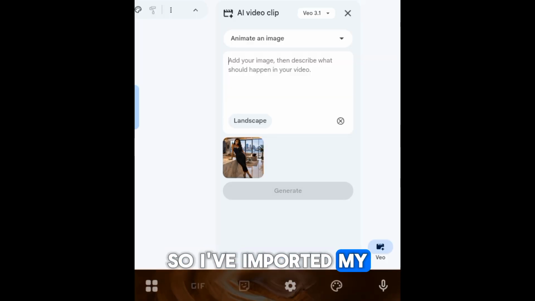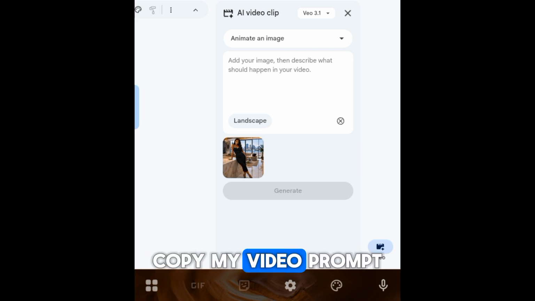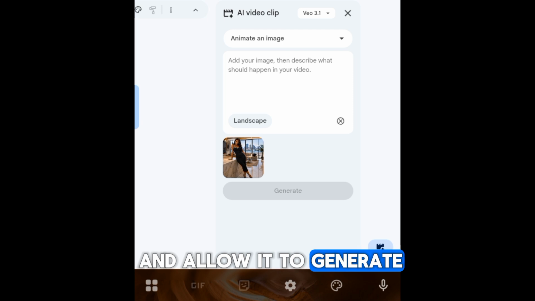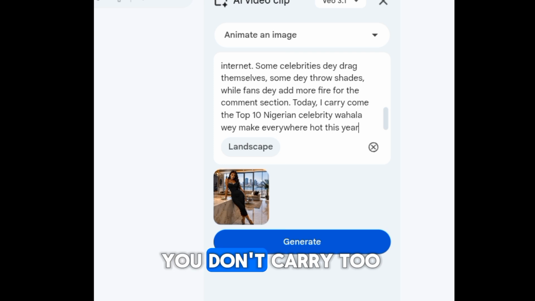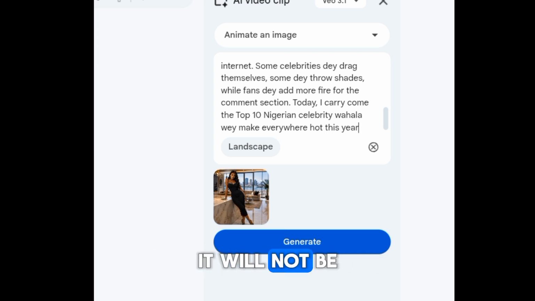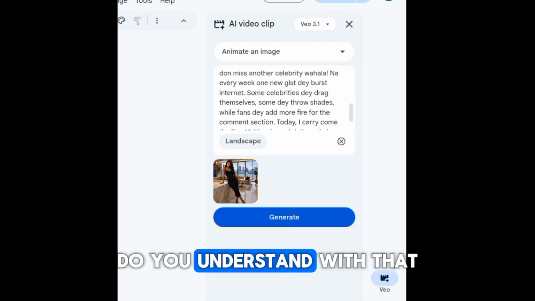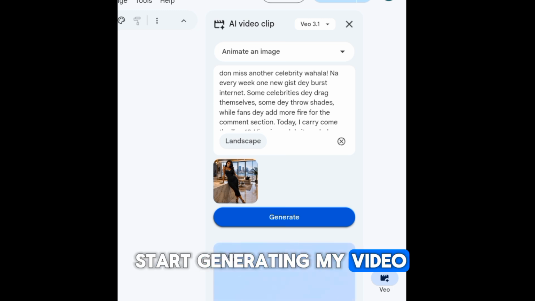So I've imported my image and I'll head over to ChatGPT, copy my video prompt and my dialogue prompt and put it here and allow it to generate. I will paste it, and please make sure you don't carry too much so that your video will come out well. It will not be stuttering or it will not be so fast. Do you understand? With that, I will now click on generate and it starts generating my video for me.